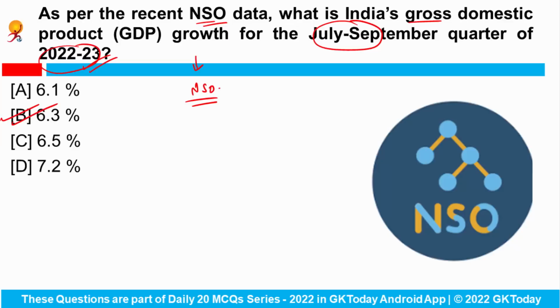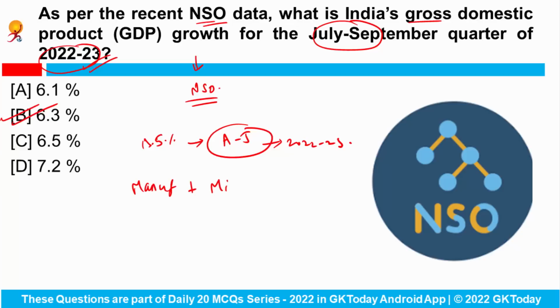The GDP saw a growth of 13.5% in the preceding April to June quarter of 2022-23, and it was now cut down mainly by the poor performance of the manufacturing and mining sectors. So for this quarter, India's GDP growth is 6.3%.